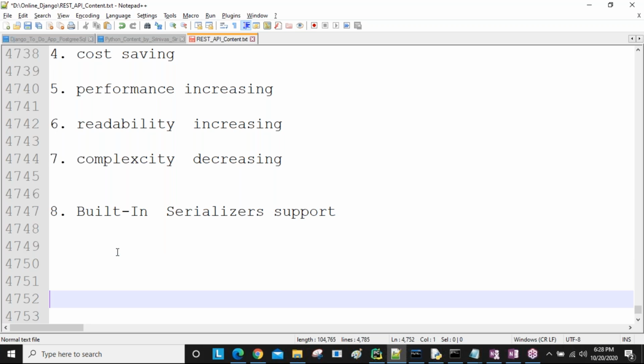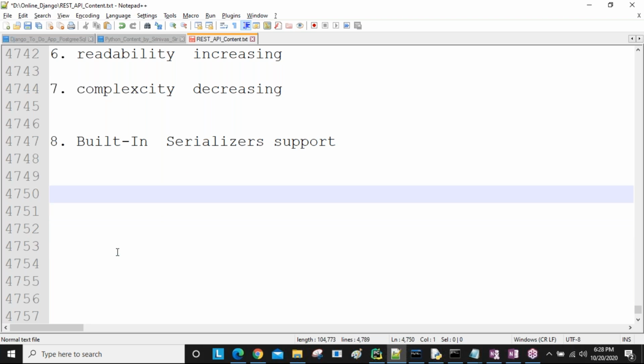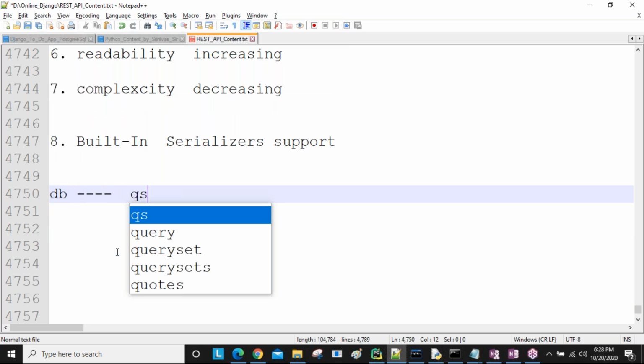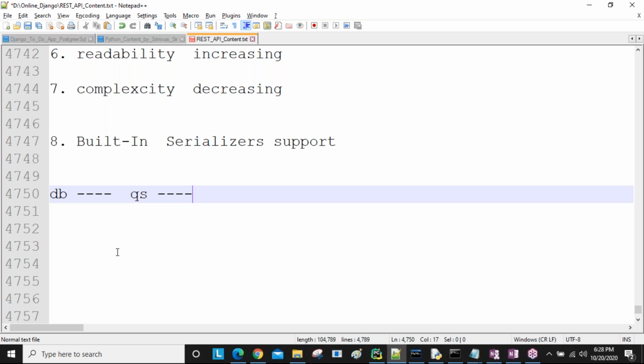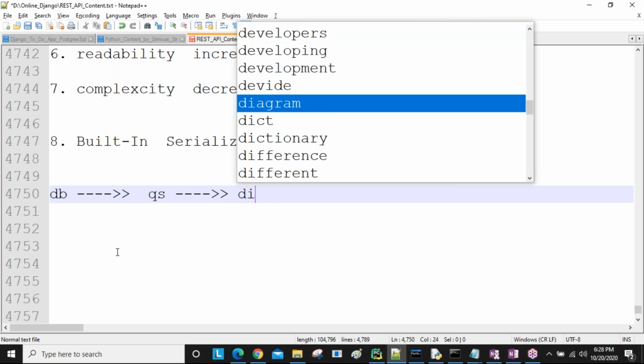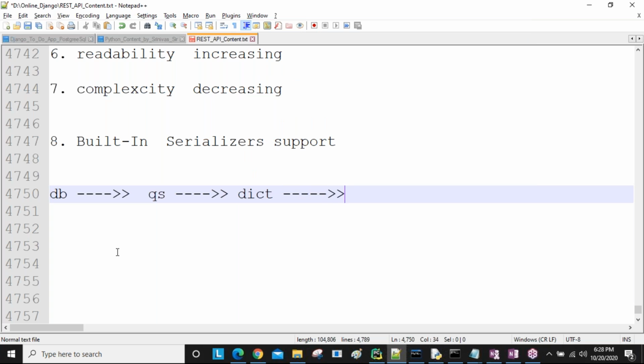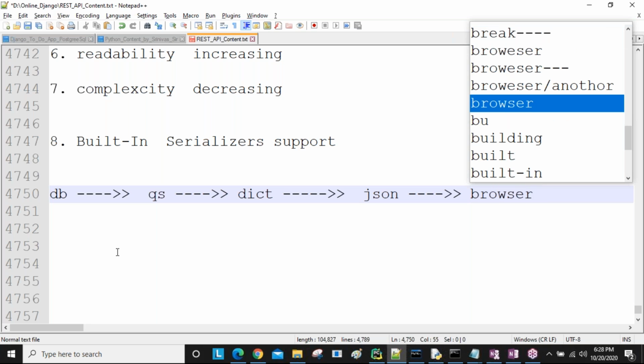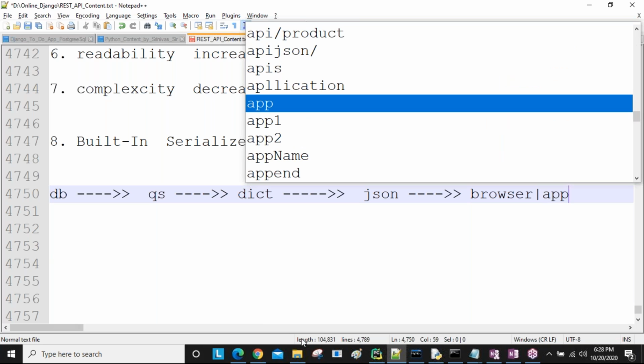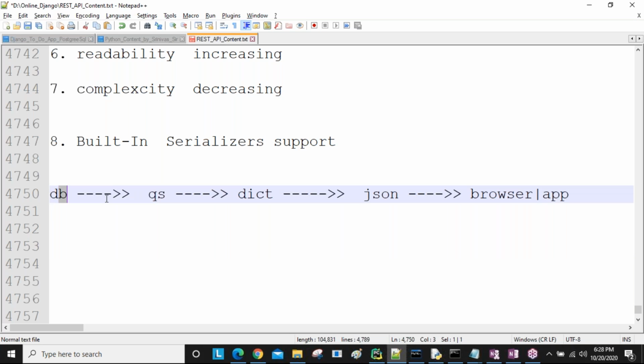So here we are the Django developers. In the database, we have data, sir. I want to get the data from the database and store it in one variable. That is what we call a query set. I want to convert the query set data into dictionary format. Then the dictionary format data we need to convert into JSON. Now the JSON data we send to the browser or any other application. This process we call serialization.